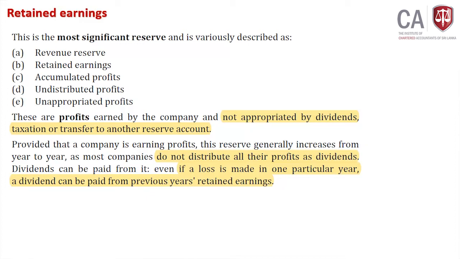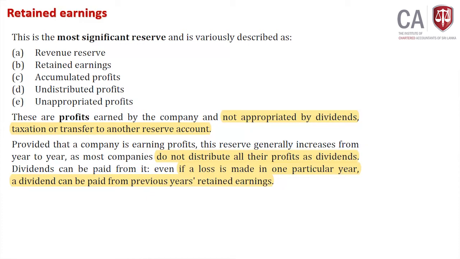Appropriated by dividends, not appropriated by dividends, taxation or transfer to another reserve accounts. Whatever is retained in the organization, right. Provided that the company is earning profit, this reserve generally increases year on year, as most companies do not distribute all profit as dividends. Normally, whatever profit is earned during a period, companies will not distribute the entire amount. Part of it will be kept, that is identified as what?